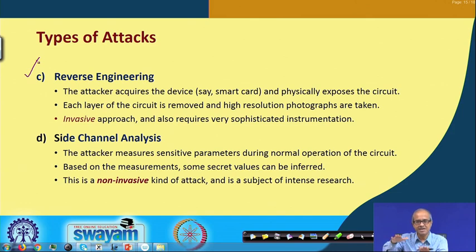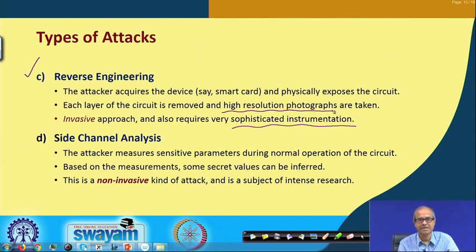Of course, removing the layers one by one, taking photographs and getting information is an extremely sophisticated process, and you need very sophisticated instrumentation and very high resolution photography. Reverse engineering is obviously invasive, because you are destroying everything, layer by layer.